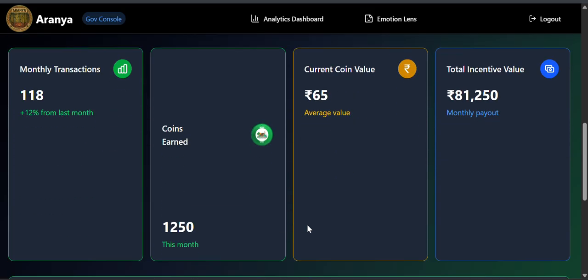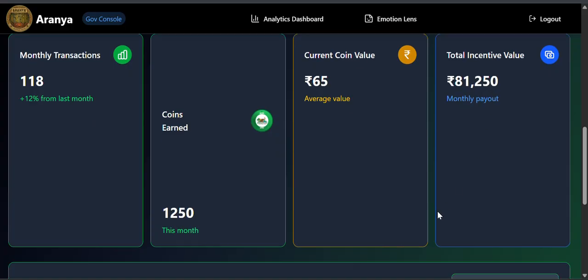Here we can see that the monthly transactions have grown by above 12% from the last month. The current coin value of the Aranya coin is 65 rupees. The total coins earned by the sellers is 1250 coins, and the total incentive value to be paid out by the government is 81,250 rupees.